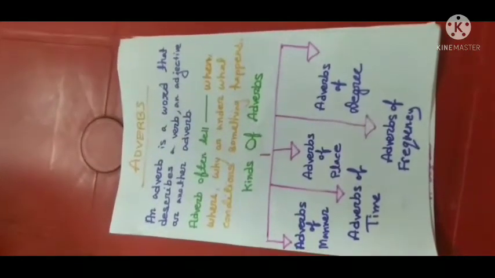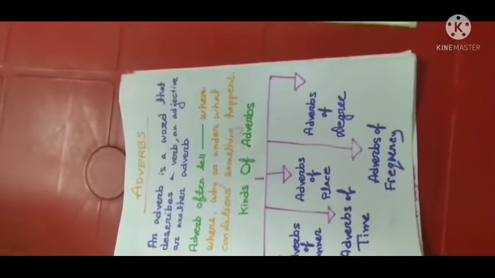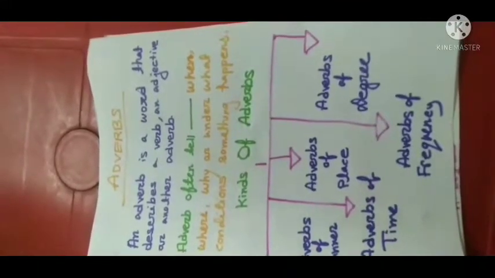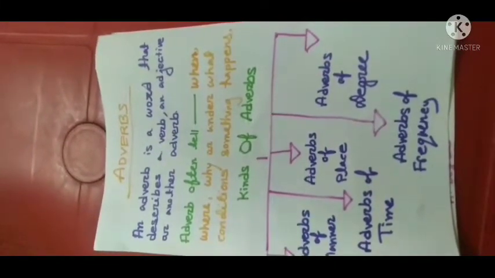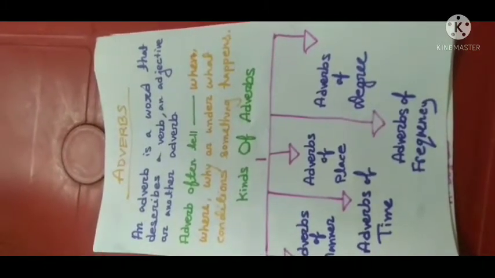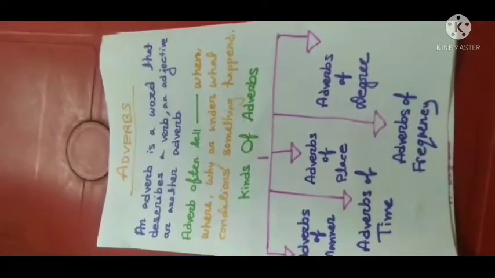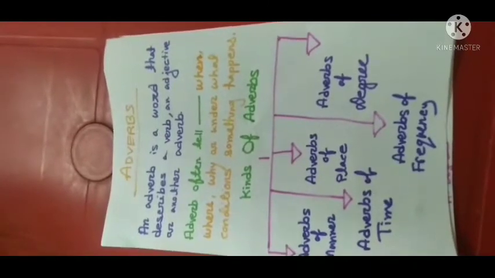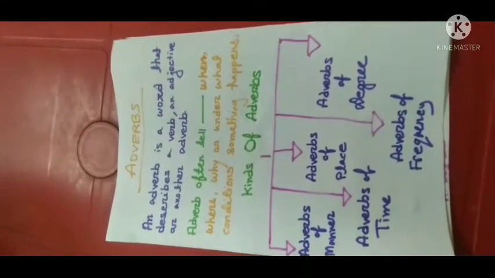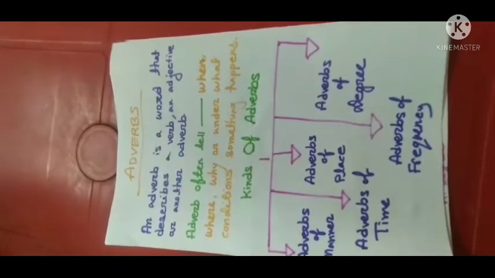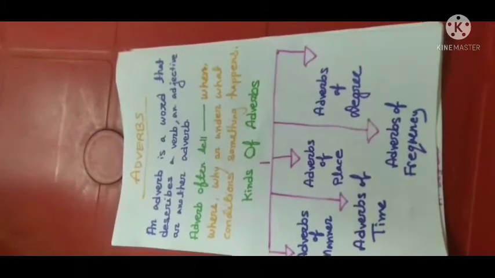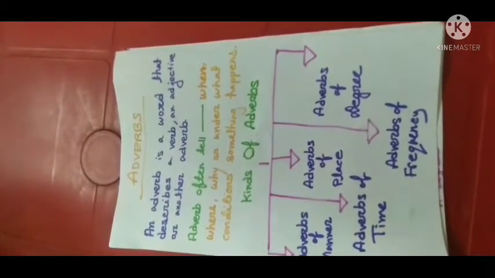Today's topic is adverbs. What is an adverb? An adverb is a word that describes a verb, an adjective, or another adverb. So, an adverb is a word that not only describes a verb but also describes an adjective and another adverb.